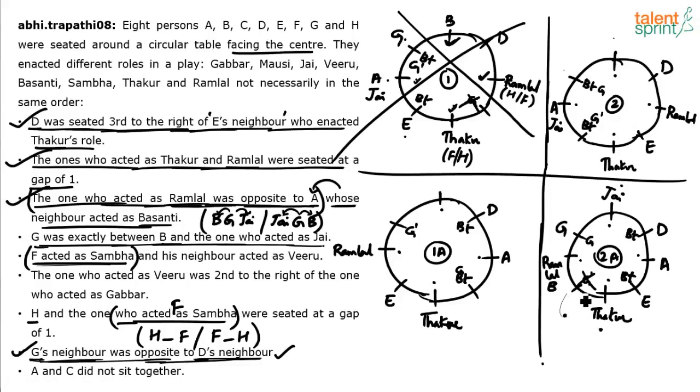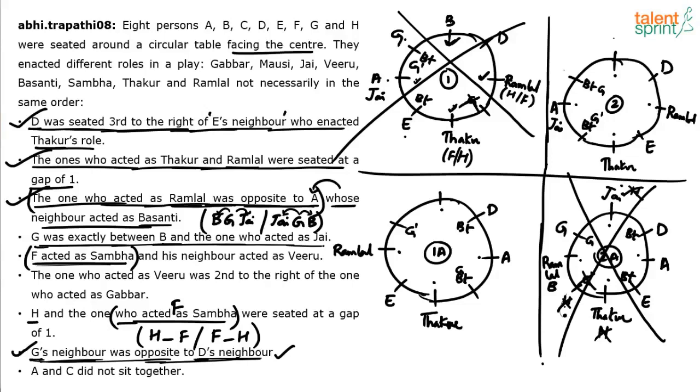If H comes in this position, you're able to follow. If you take H in this position, F should either come here or here, both of which are not possible. So H cannot come there. If I take H here, F should either come here, not possible, or F should come here, not possible. So H cannot come there. If I take H in this position, F should either come here, not possible, or F should come here, but this also is not possible because this is B. H cannot come here. So H cannot come in any of the 3 places, which means this also is wrong. So the 2 which we were able to complete, where maximum completion was done, have been proven wrong. So some clarity at least.